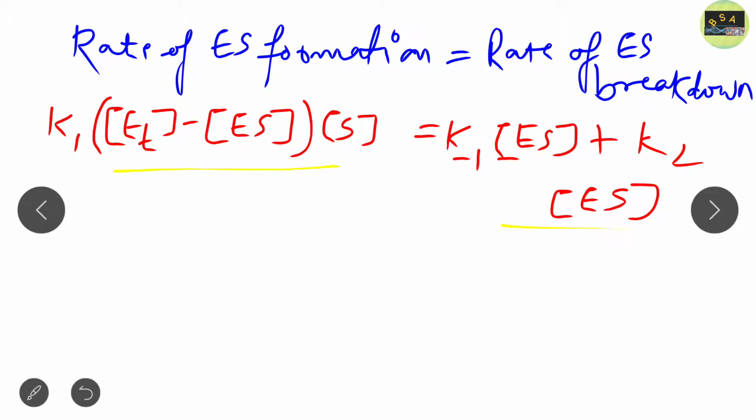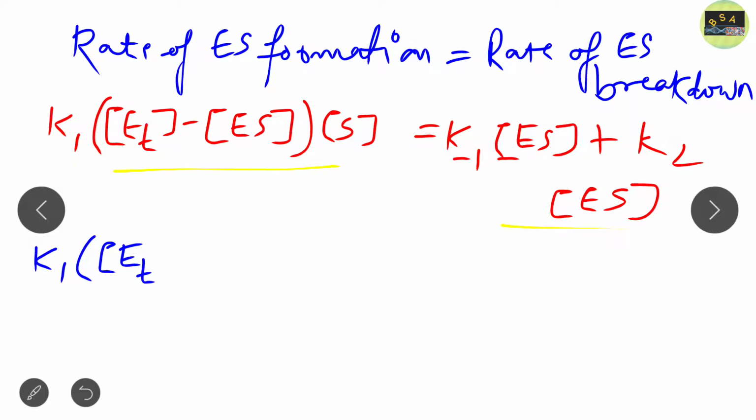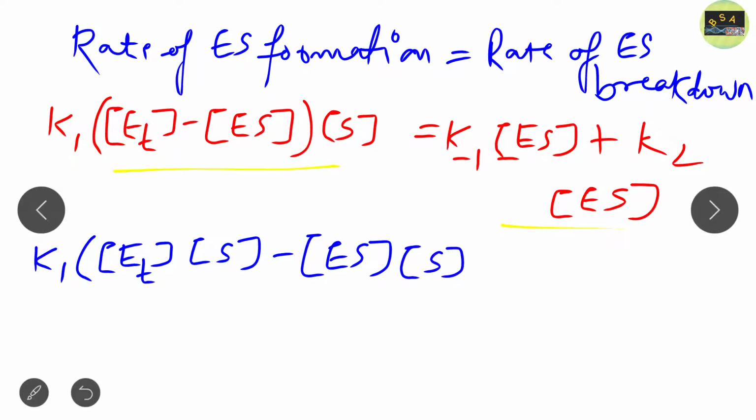So the equation becomes K1 ET times substrate, we just multiplied it, minus ES times substrate, clear? We multiplied it out with ES.